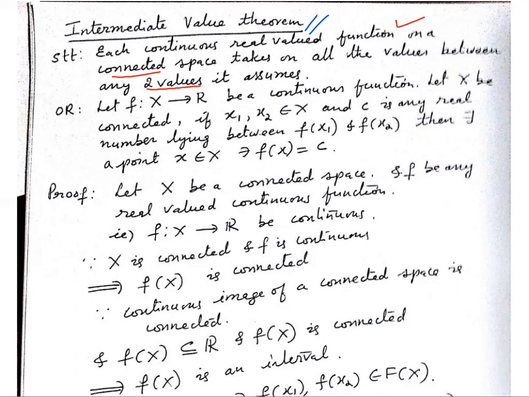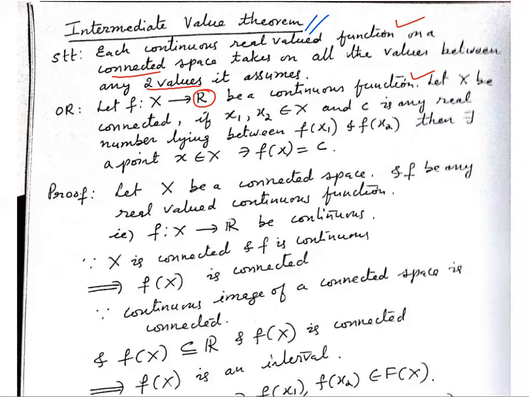The statement looks a little confusing. Let us look at an alternative statement. Let us take a continuous function which is real valued. So the image is in R, f is a continuous real valued function. Let X be connected. Each continuous real valued function on a connected space, so X is connected here.